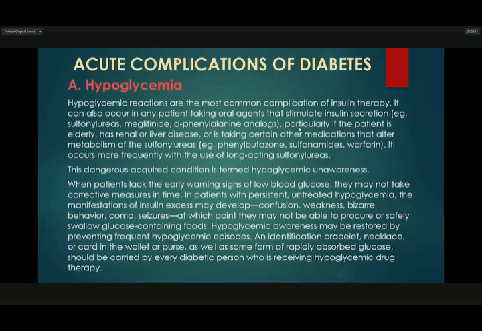It can also occur in any patient taking oral agents that stimulate insulin secretion, for example sulfonylureas, meglitinides, D-phenylalanine analogs, particularly in patients who are elderly, have renal or liver disease, or are taking certain other medications that alter metabolism of the sulfonylureas. Example niya kay phenylbutazone, sulfonamides, warfarin. It occurs frequently with the use of long-acting sulfonylureas.